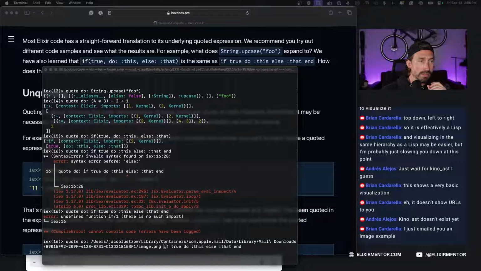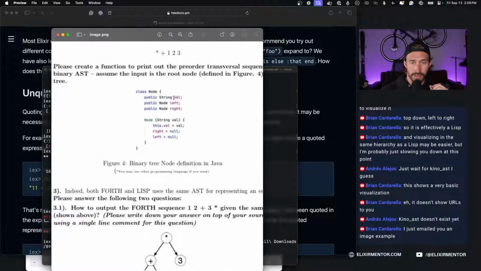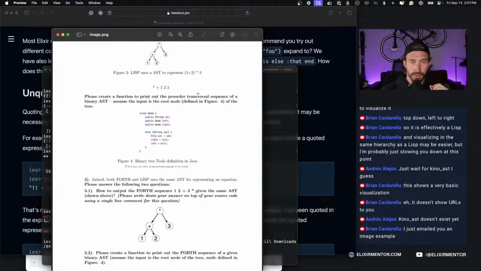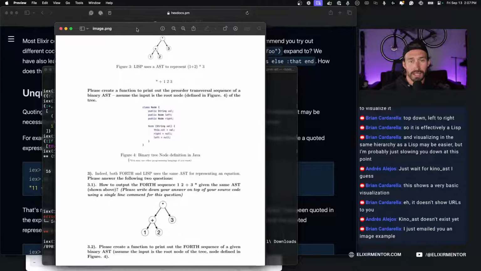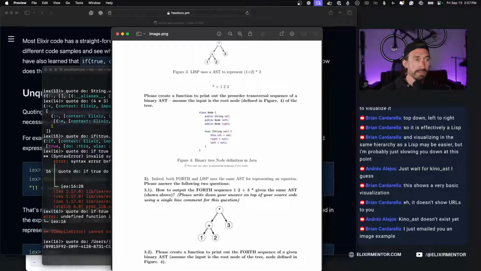How do I, okay, open with preview. All right, let's continue making a fool of myself. Oh, okay. Yeah, I think I like this better. Use an AST representation. So 1 plus 2 times 3. So order of operations. Okay. I like this a lot better. Thank you, Brian. You're a lifesaver.